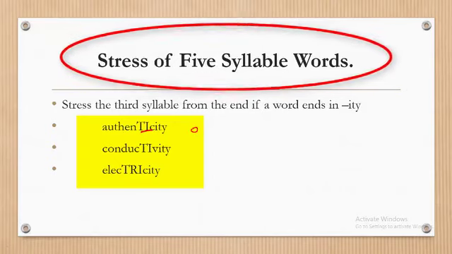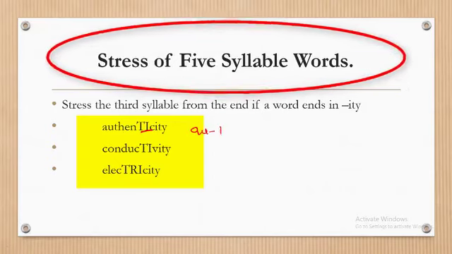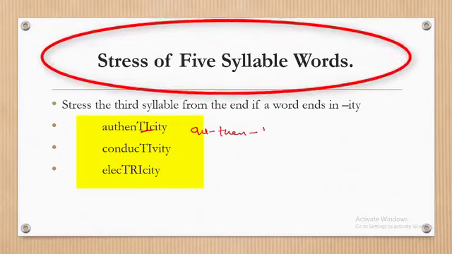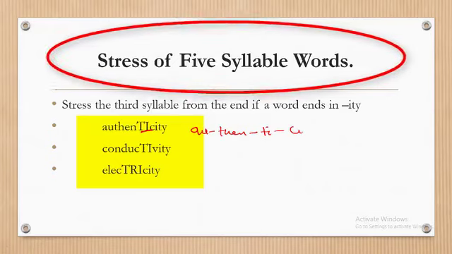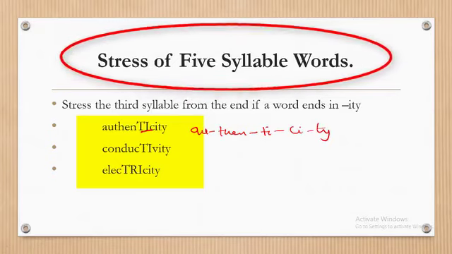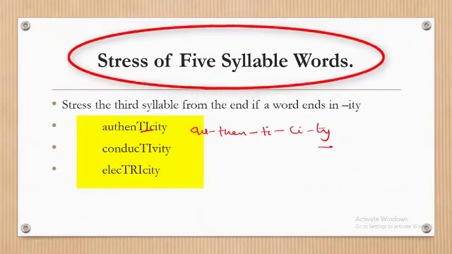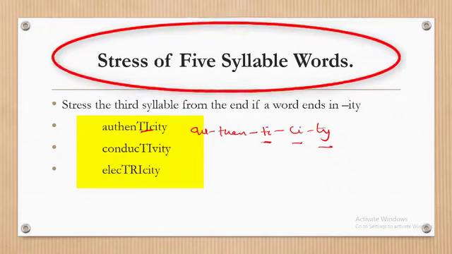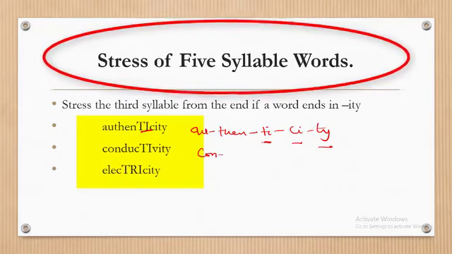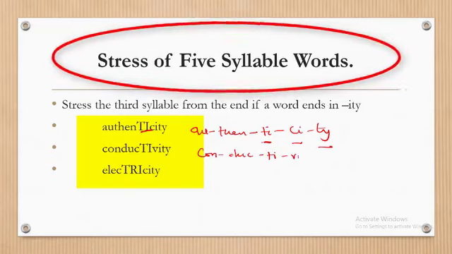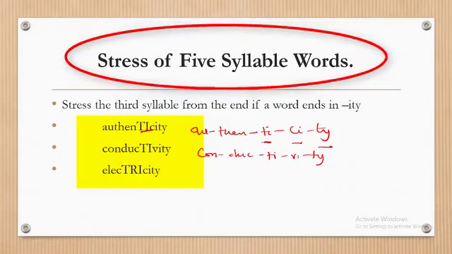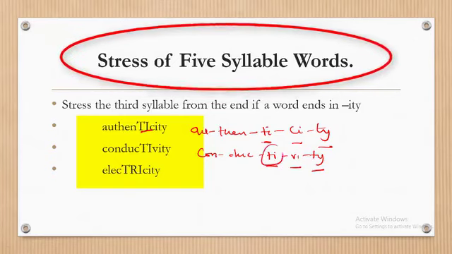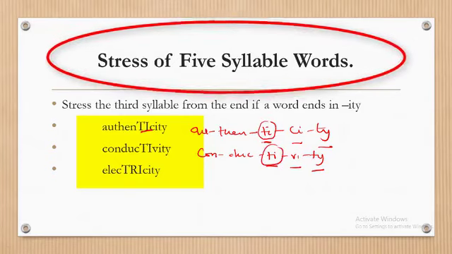Because if you're going to write that, the third from the end simply means count 1, 2, and stress. That's why it is T. So we have also authenticity. That's it. The third from the end means stress what? T. Okay?